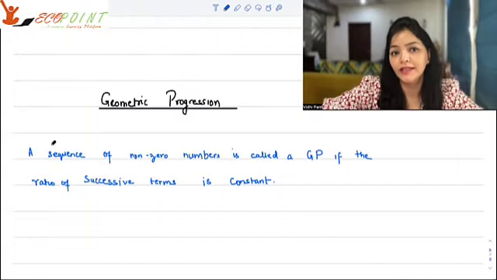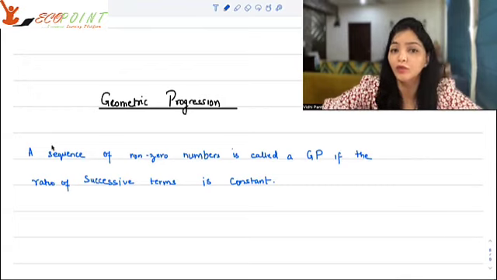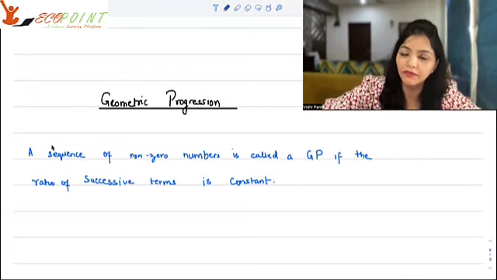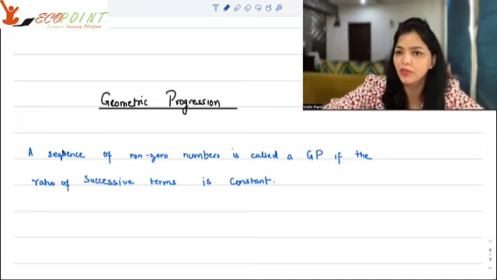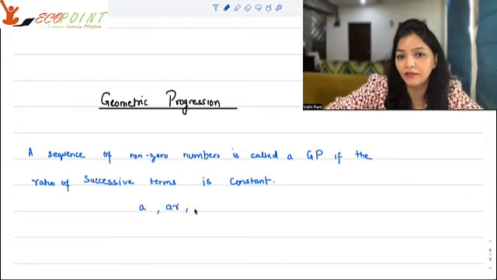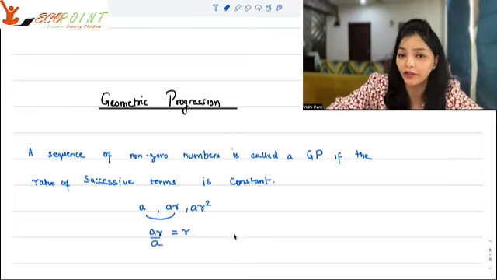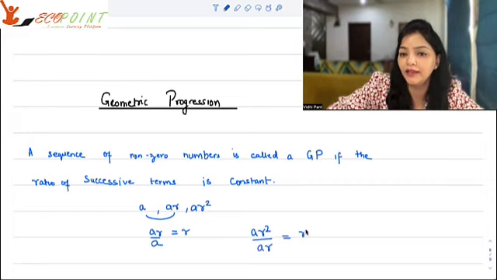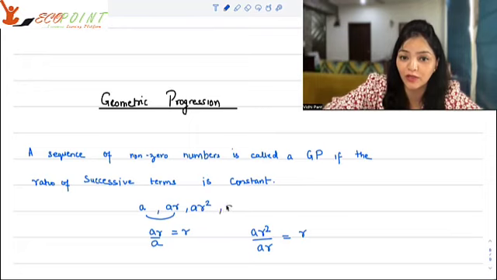A geometric progression is basically a sequence of non-zero numbers if the ratio of successive terms is constant, which basically means that you'll have a scenario where, say, your first term is a, and then the next term is ar, then the next term is ar squared. So do you see what's happening? If you take ar upon a, you're going to get r, which is a constant thing. When you take ar squared upon ar, you will again get r. So that's the common ratio that you have.